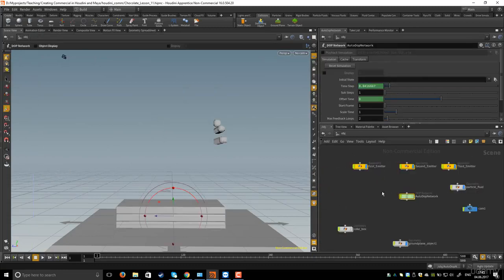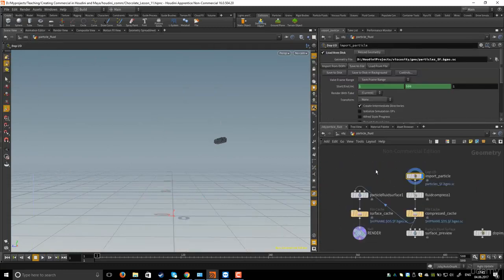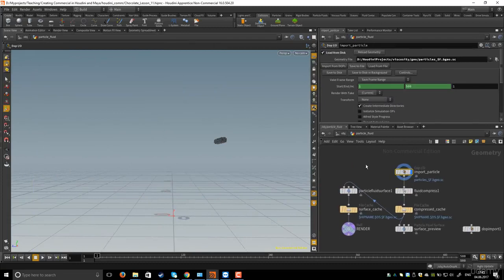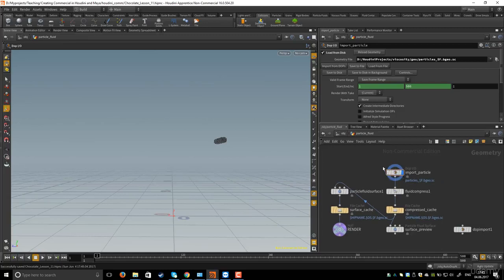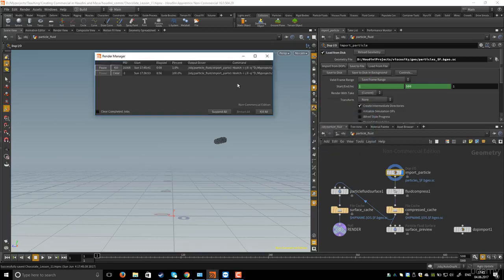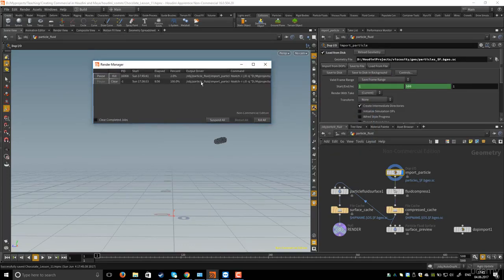Now I will go again to the particle fluid and save it. And again guys, I will save to disk in the background. Okay, so now the simulation will run in the background. In the next lesson I will show you the completed simulation.